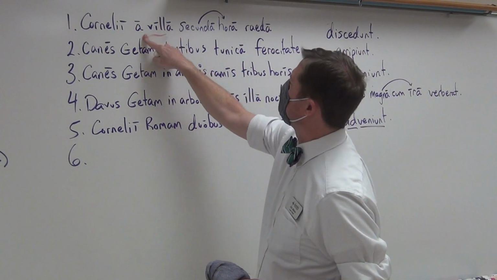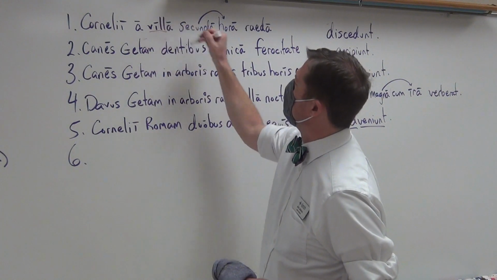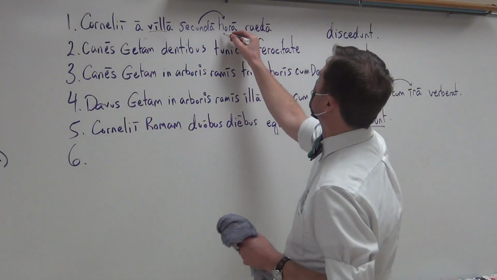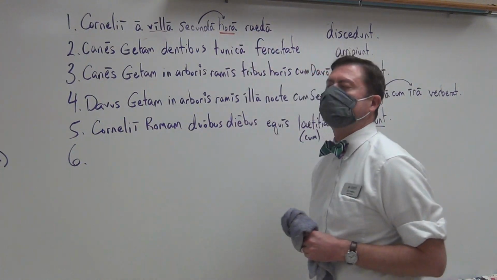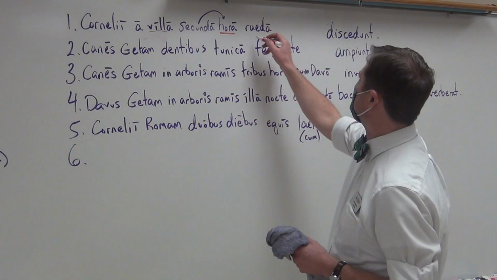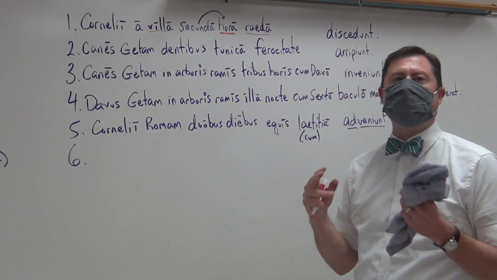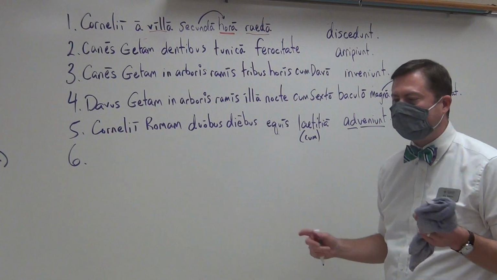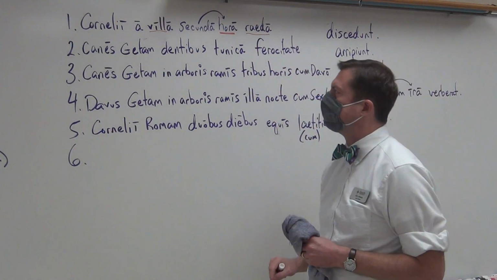Ablative. Why? Because it's telling us the place from where the action occurs. Again, it's going to be a noun telling us something about the action. What is the case? Ablative. Why? Because it tells us the time when. What is the case? The ablative, because it gives us the means. By what means do they depart? They don't depart by means of their feet, by means of a helicopter, it's by means of a minivan.